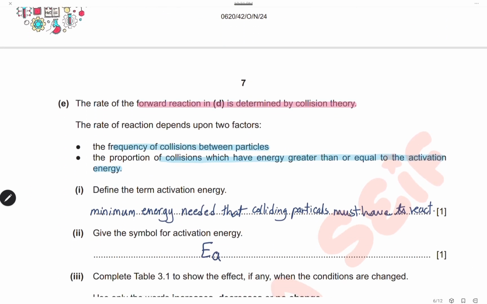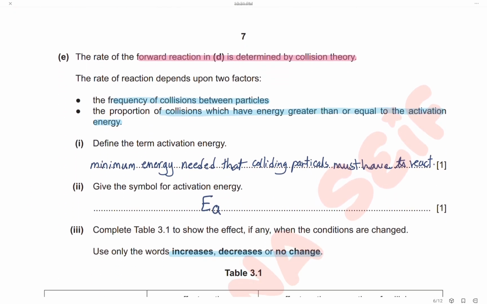The rate of the forward reaction is determined by collision theory. The rate of reaction depends upon 2 factors. First, the frequency of collision between particles. Second, the proportion of collisions which have energy greater than or equal to the activation energy.